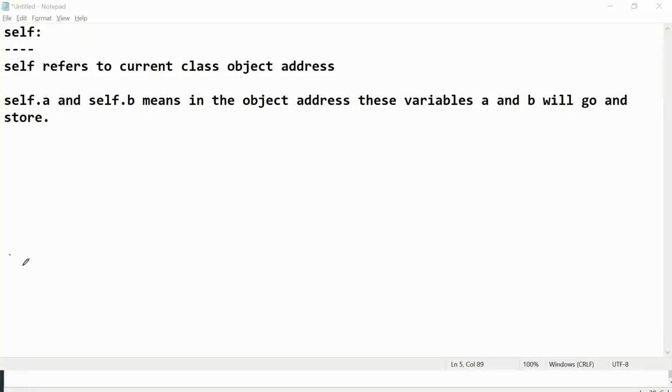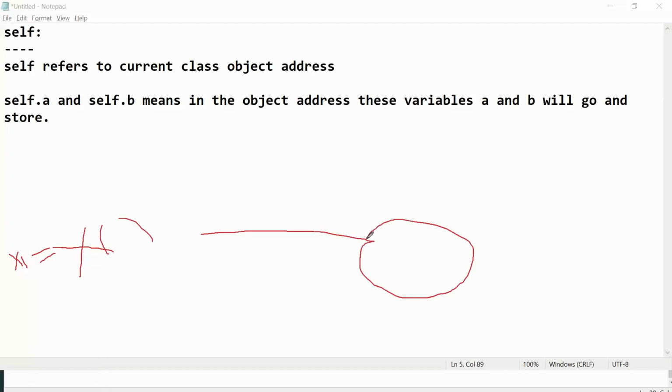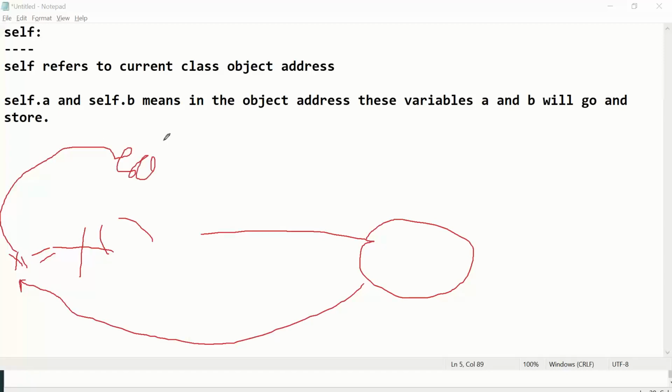So whenever you write x1 = X() in your code, what happens? A new object gets generated, and this object's address will go and store here, and this will go and store in your method's self, a and b. So this will bring a and b into our program. Correct. Self.a, self.b, you remember? Many a time I said.